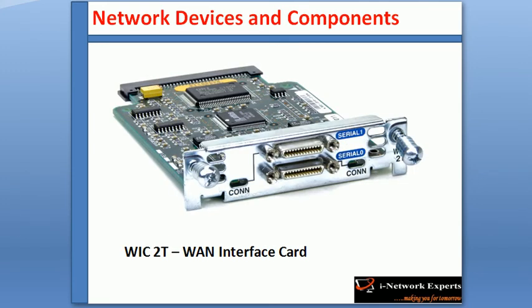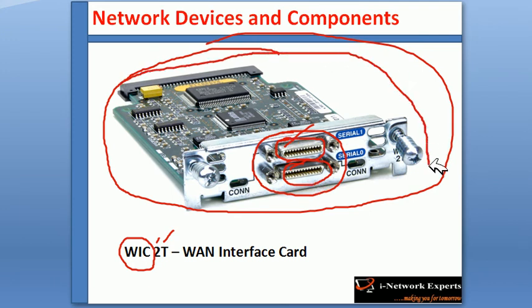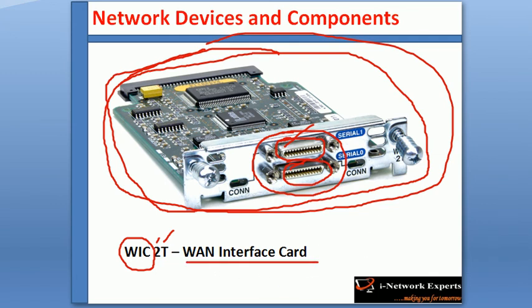Now the next component we'll have a look at is the WAN interface card. WAN interface card with 2T. This card we install at the router, and we can terminate our WAN connection on the interface. This is the interface with 2T. 2T means two terminal. We have one terminal here, another terminal is here, means two interfaces. This card we insert into the router, and we can terminate our WAN connection at this interface. This is the WAN interface card.